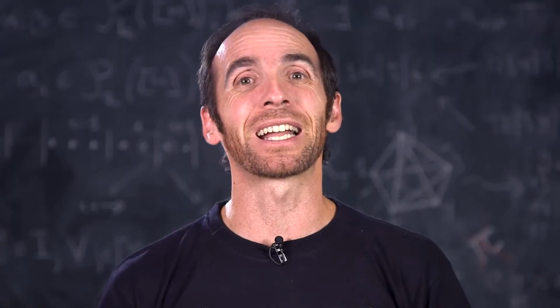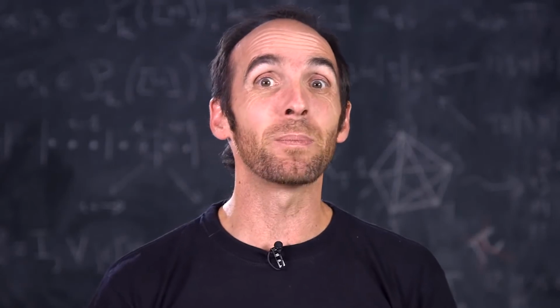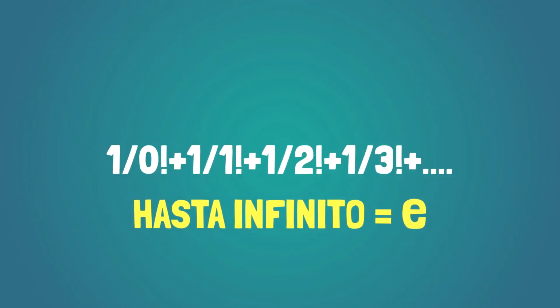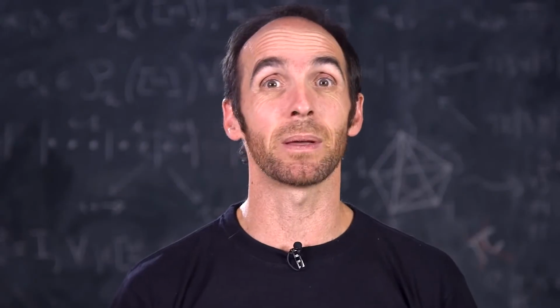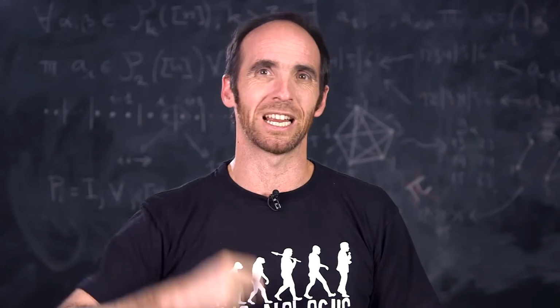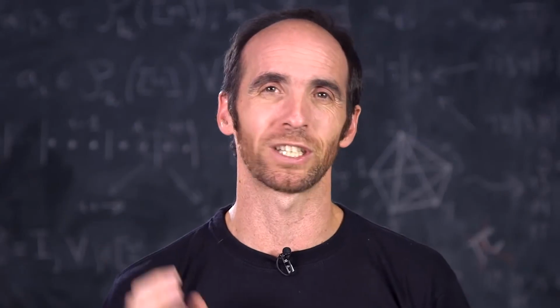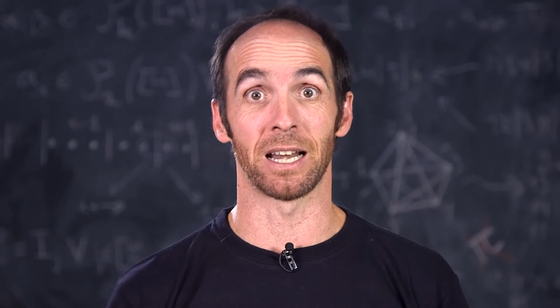But it turns out that the number e is in many parts of mathematics. A thousand definitions have been given to it. Look, if you do 1 over 0 factorial, plus 1 over 1 factorial, plus 1 over 2 factorial, plus 1 over 3 factorial, up to infinity, the result is e, which is the basis of the exponential function and describes many electrical, electronic, biological, mechanical, chemical phenomena, and the number e is also in nature.